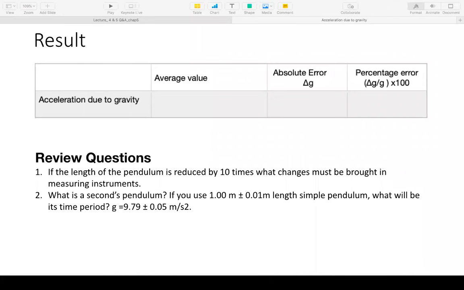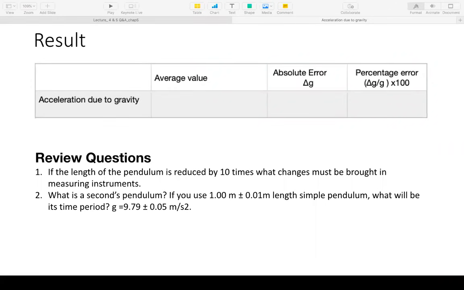Someone was asking something? No? Then let's answer the second question. What's a seconds pendulum? We in fact already answered that question. What's a seconds pendulum? Anyone? It is a pendulum with length 1 meter and a time period of 2 seconds.